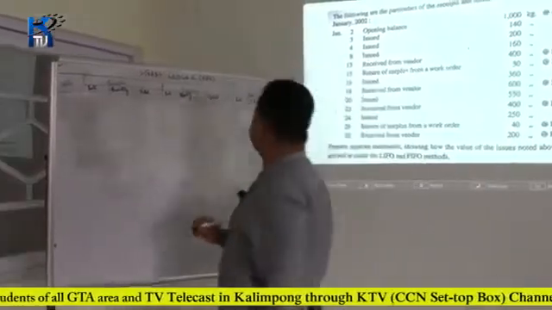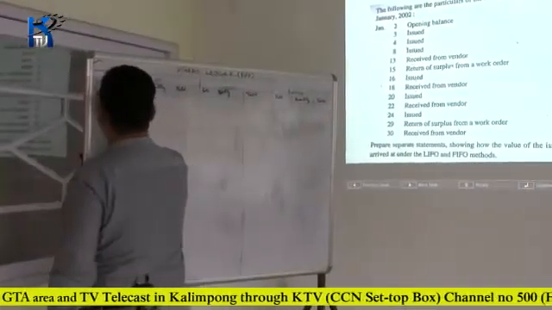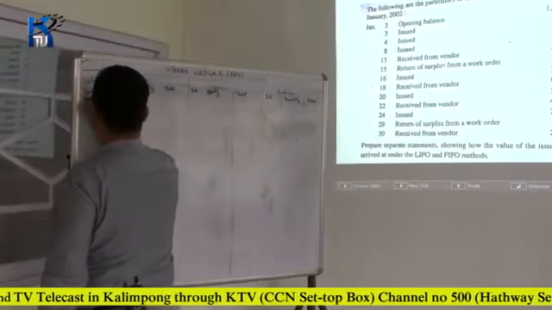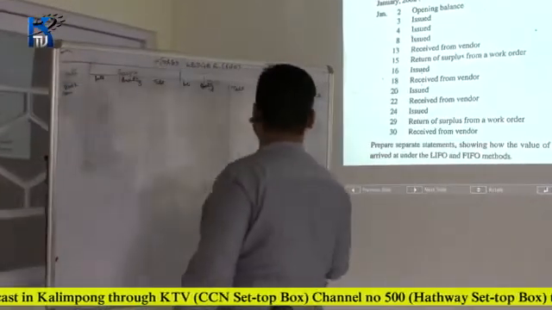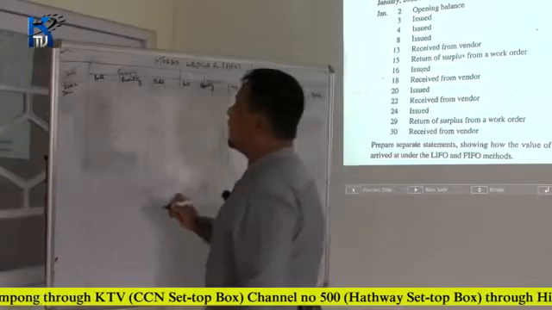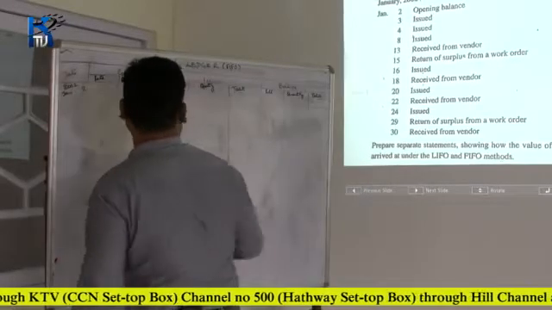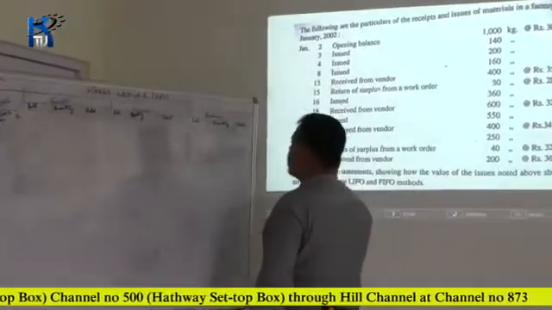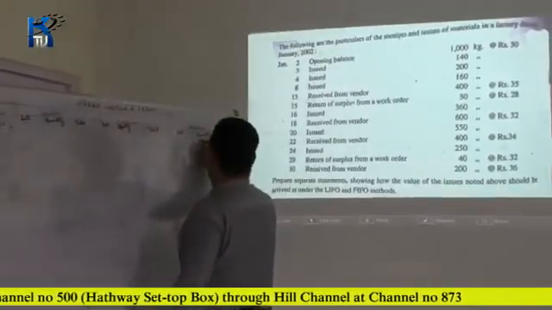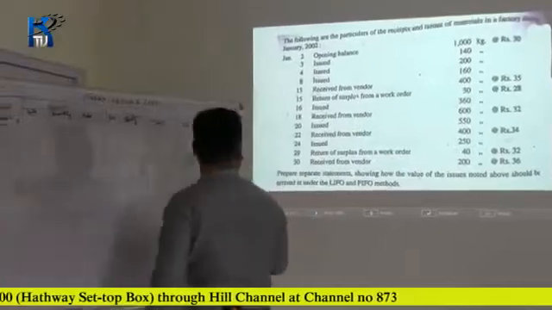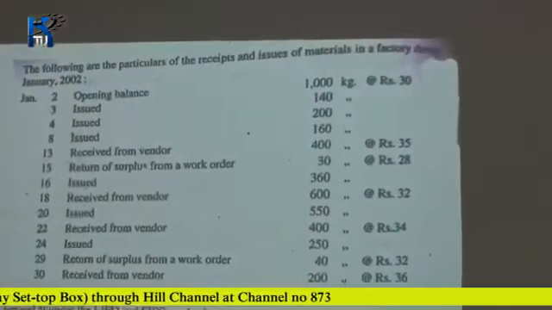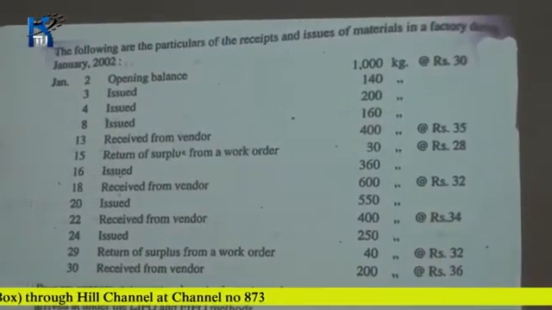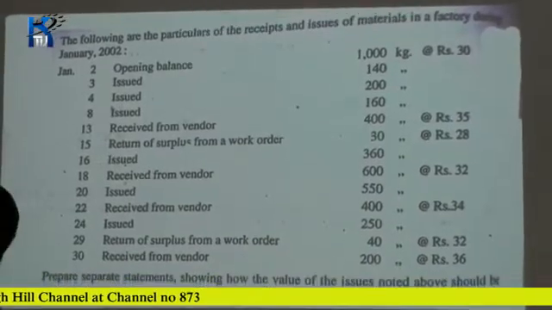So first you write the year 2002, month is January, and the opening balance shown is on 2nd of January. On the 2nd of January, the opening balance was 1000 kg, quantity 1000, and the rate was 30. That means a total of 30,000 rupees.